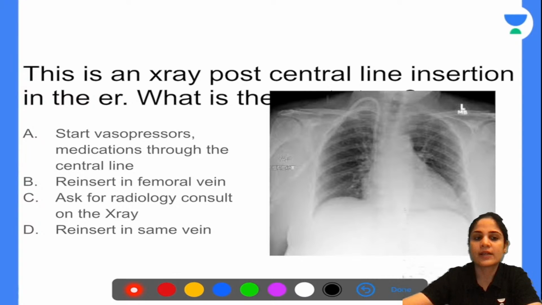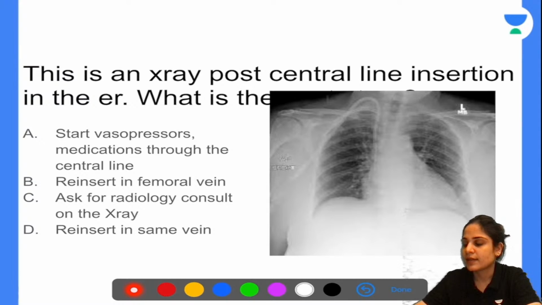Okay, so let's have a look at this X-ray. Just trace my line from here. Can you see, it is going into the right side of the heart. So it is reaching the correct place. Where is it reaching in the right side of the heart? At the junction of the SVC and the RA. Is that the correct place? Yes, because the tip of the central line should reach between the SVC and the RA. So it is absolutely the correct place.